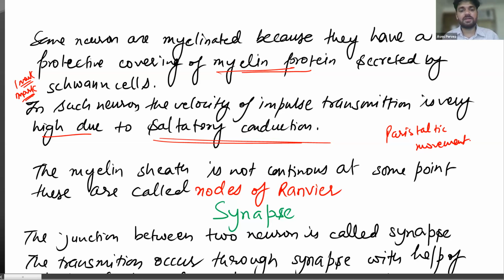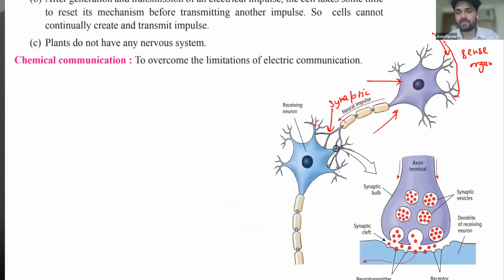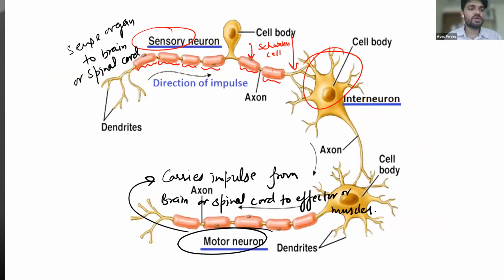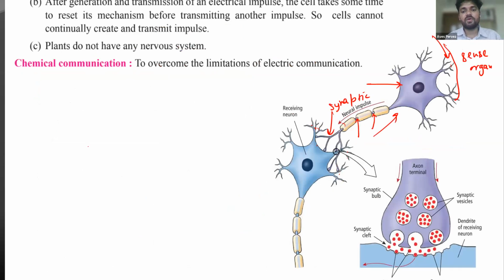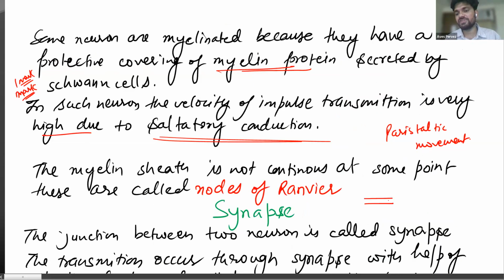The myelin sheath is not continuous at all points. You see that there is a space between the myelin sheaths, and this space is called the nodes of Ranvier. This is the neural axon, and the portion where the sheath is not continuous is called the nodes of Ranvier. Now you understood?